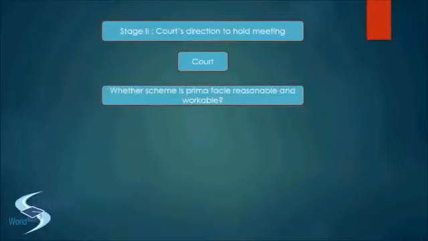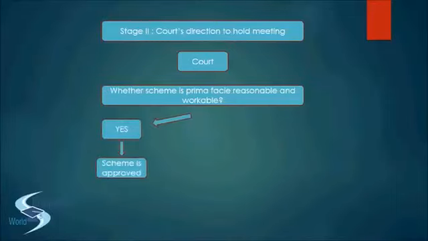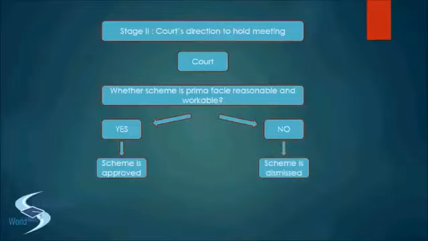So what does the court do? The court will have to understand and analyze whether the scheme is prima facie reasonable and workable. If it considers that it is prima facie reasonable and workable, it will approve the scheme. And if it considers it to be otherwise, if it thinks that the scheme is not very bona fide, it's not reasonable, or it will be a flop, it can't be taken ahead, it will reject the scheme. So for our class, we will consider the case where the court approves the scheme. That is how we move ahead with the topic, right?